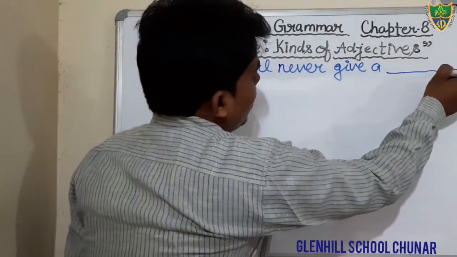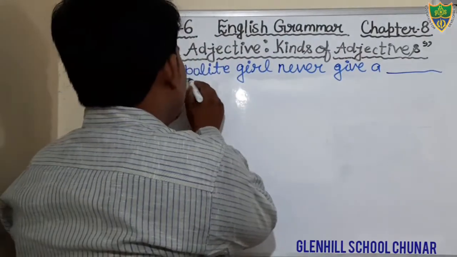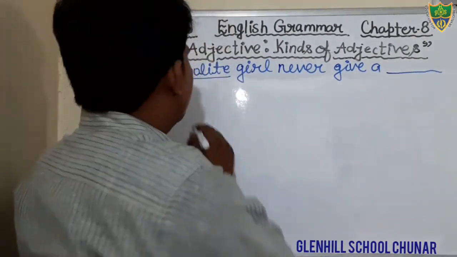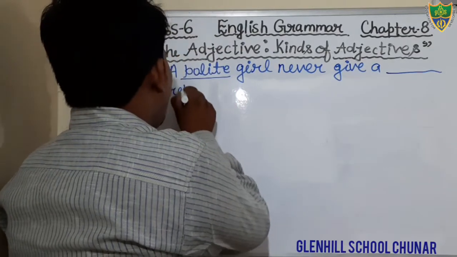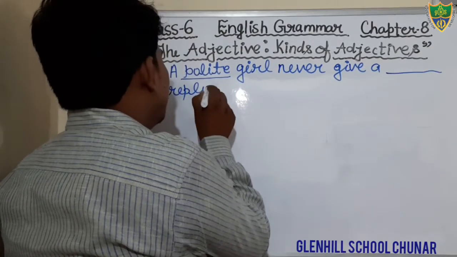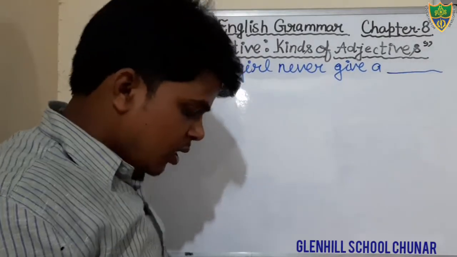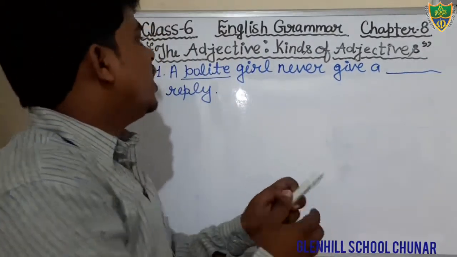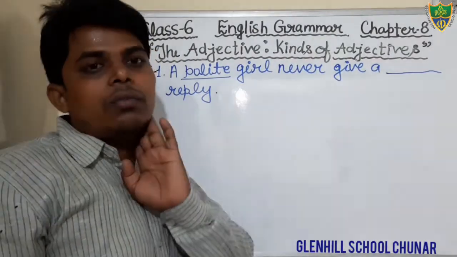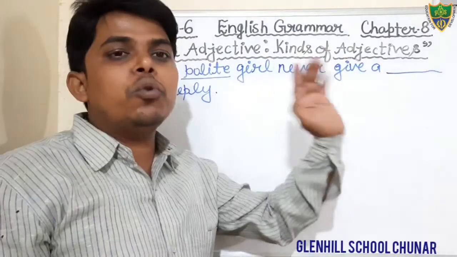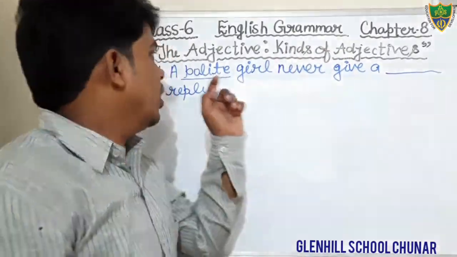You have to fill in the opposite word of this polite, and there is reply. You have to complete the sentence. Just see, a polite girl never gives a reply. Blank is given. You have to choose the opposite meaning.